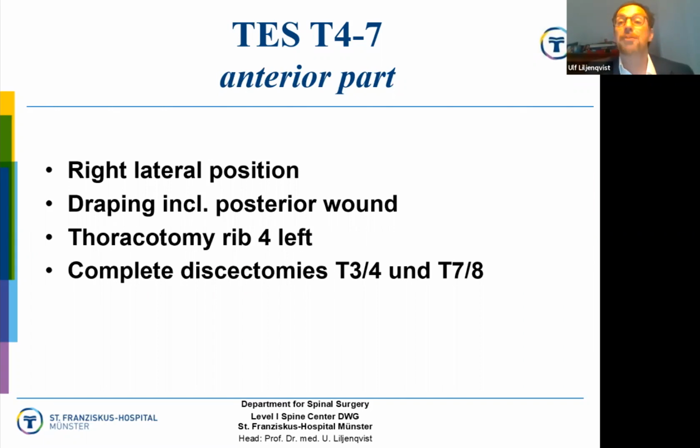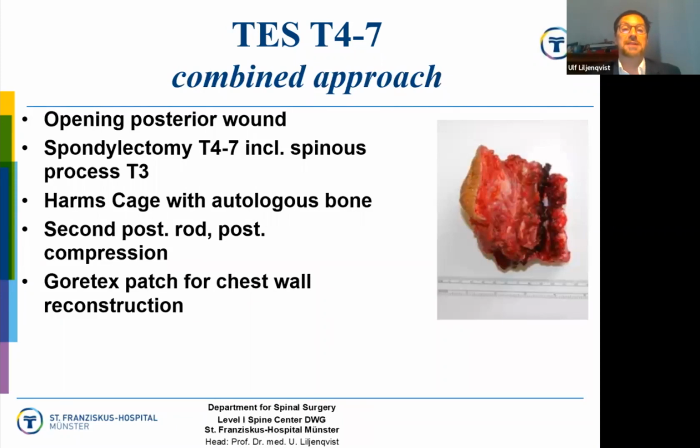We drape the posterior wound as well, do high thoracotomy on the left side, complete the discectomies, and then we open the posterior wound and do a simultaneous rotation of that specimen, spondylectomy of the 4 vertebral bodies.